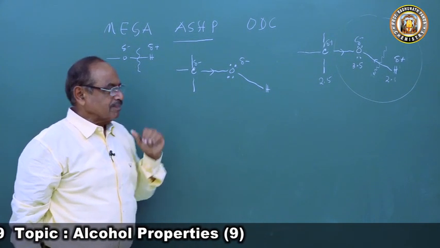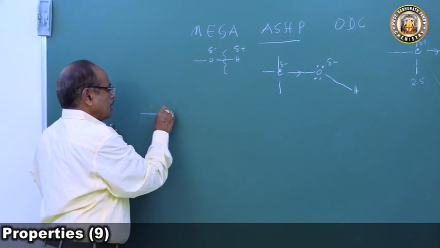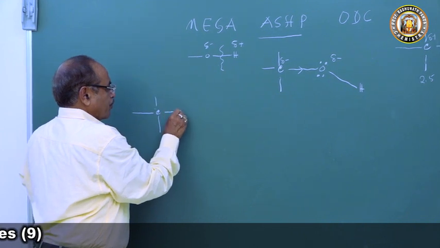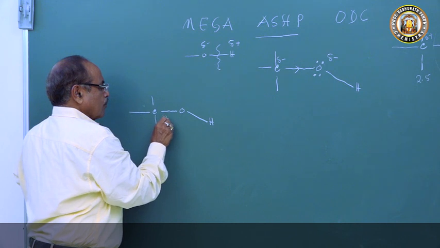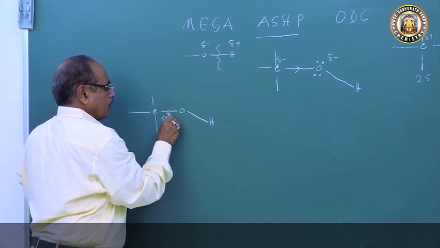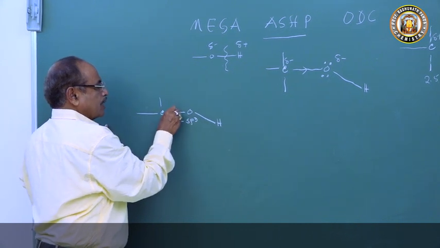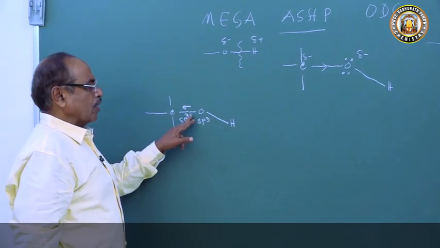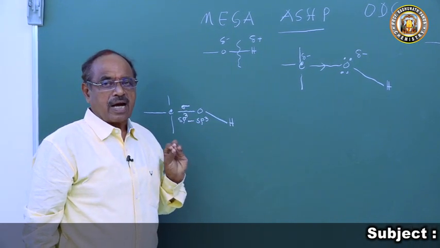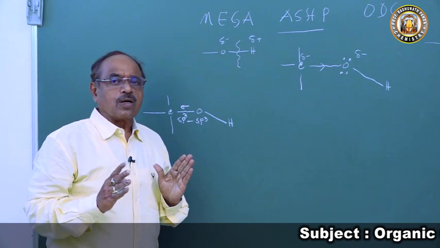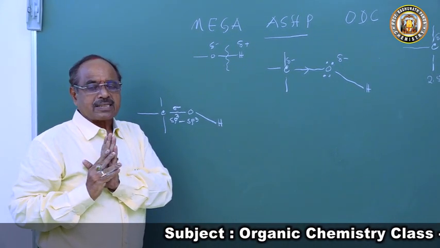Now we are going to discuss the reactions involving the OH group, the replacement of the OH group. As I discussed with you last class, this is the alcohol, C-O-H, and this bond is formed by overlap of the sp3 orbital of carbon and the sp3 orbital of oxygen. So this sigma bond is very strong and cannot cleave easily, so alcohol never produces hydroxide ion. It is very difficult for alcohol to give OH minus; it is not possible in case of alcohol.